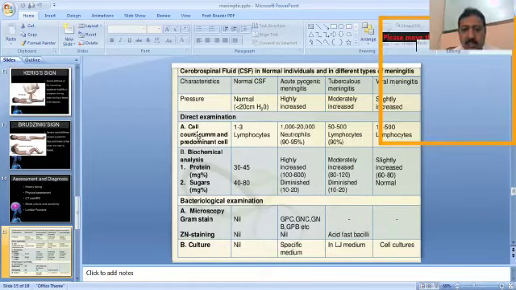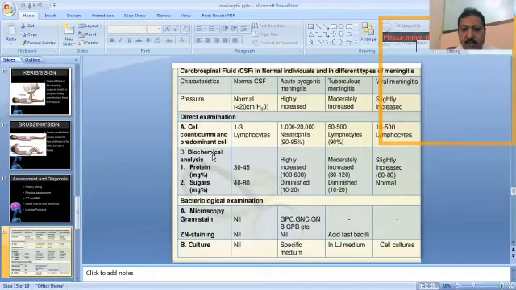Now, in the cell count, there will be a lesser amount of cells, like 1 to 3 lymphocytes in the normal CSF. But in acute pyogenic meningitis, the neutrophil count will be increased, and the overall count will also be increased, 1,000 to 20,000, with 90 to 95% neutrophils. In tuberculosis meningitis, there will be 90% lymphocytes, while in viral meningitis there will also be an increased count of lymphocytes.